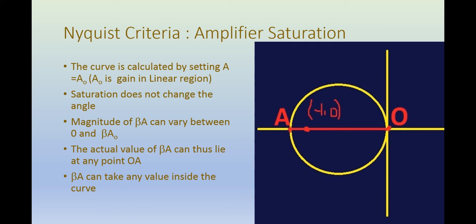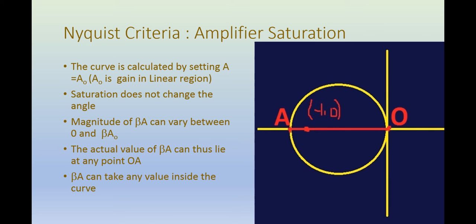So when we calculate the Nyquist curve, we are assuming that the gain of the amplifier stage is A0. We are not considering saturation effect. Now the saturation does not change the angle because it simply reduces the magnitude of A. This means that the magnitude of beta A drops, but the angle of beta A remains the same.